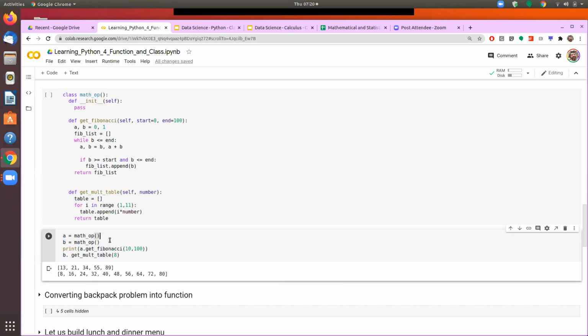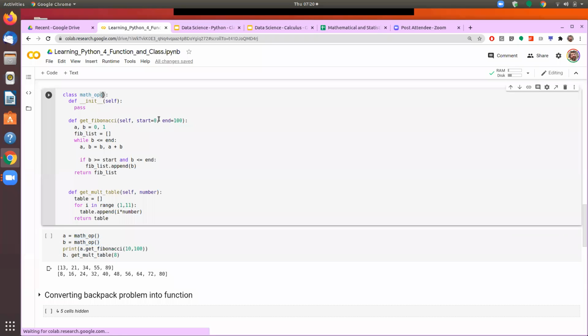Now, in many cases, we may like to create different instances of the class. So for example, here I can define certain parameters. Here we are using A and B and the Fibonacci number, so for example, start and end are there.